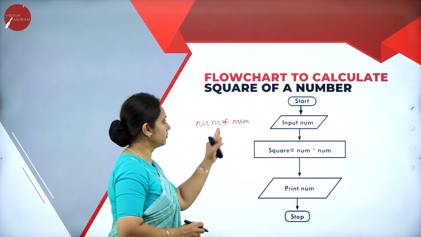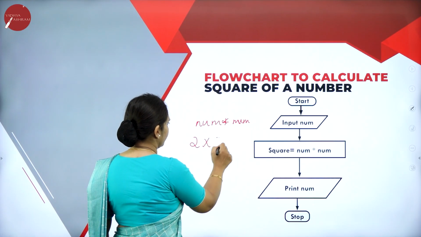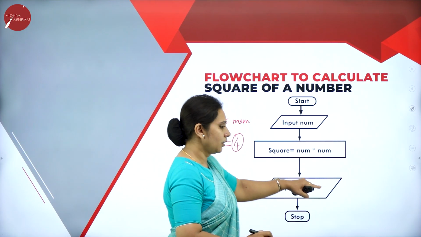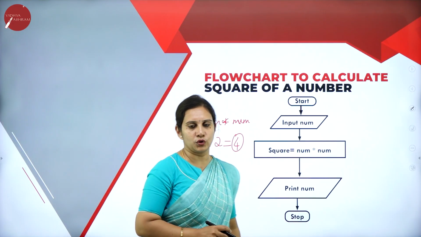So the asterisk symbol is what I am using here. So num into num, for example 2 into 2 is equal to 4. The result will be printed here. That is, print num, and I am stopping this. So this is about the flow chart.